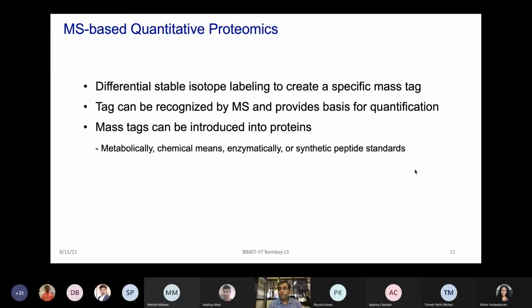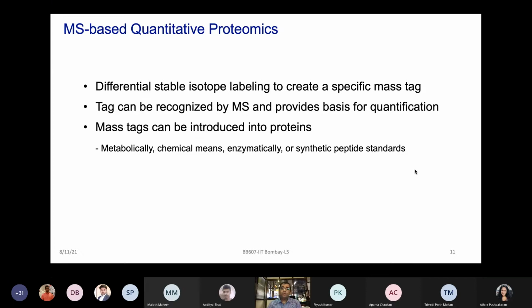And right now what we are talking about is very focused, very narrow, only about one technique, right? And of course, quantitative proteomics can be done using gels as well, 2D gels, dye gels. It can be done using microarrays. It can be done using label-free biosensors. It can be done using many methods. But right now we are only talking in the context of mass spectrometry-based quantitative proteomics.